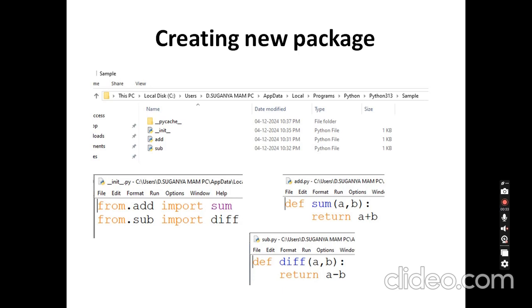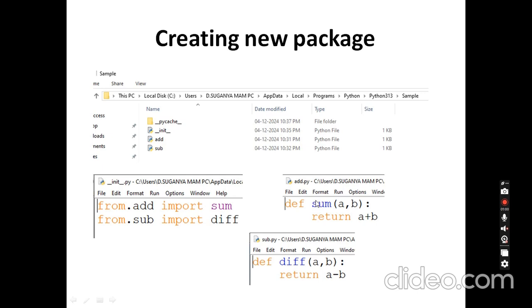So how to create a Python package here? I just created a package called sample. Just create a folder and name it sample. Within this folder, I have two modules, since a package contains a collection of modules. They are the add module and the sub module. The add module contains only one function, sum, and the sub module contains only one function, called diff.